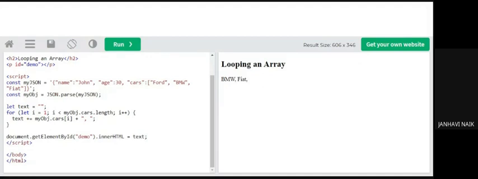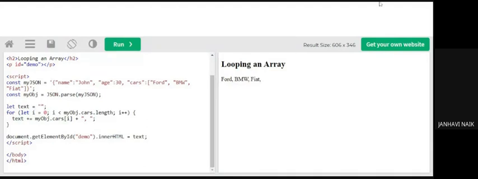Now if I say less than or equal to, what happens? It becomes undefined. Why undefined? Because the fourth element is not there after Fiat. Because it says less than or equal to, it doesn't know which is the fourth element. That's why undefined comes over here. So this is how a normal for loop runs, a simple way of accessing the elements.